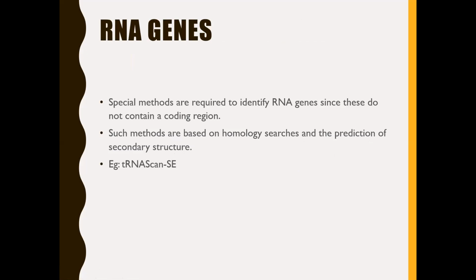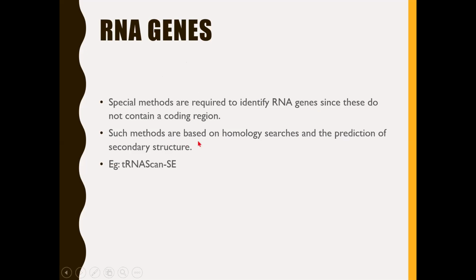All these methods, whatever we discussed so far, are applicable in case of genes that encode proteins. But as you all know, there are many genes that are expressed just at the level of transcription. That means they are just expressed as RNA. They will not be translated into protein. For identification of such RNA genes, special methods are required since these do not contain a coding region.